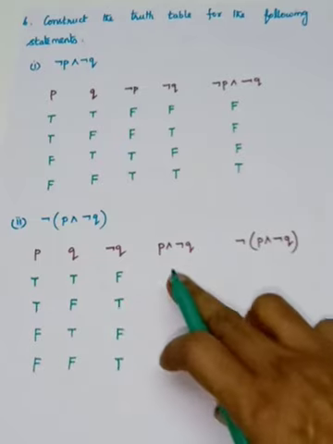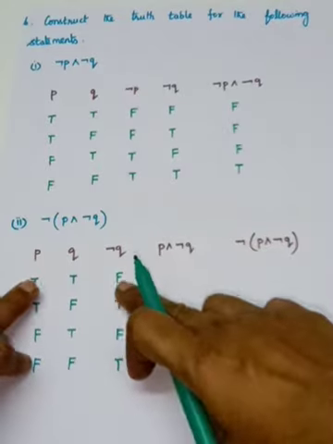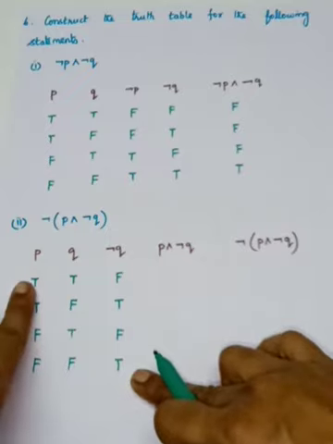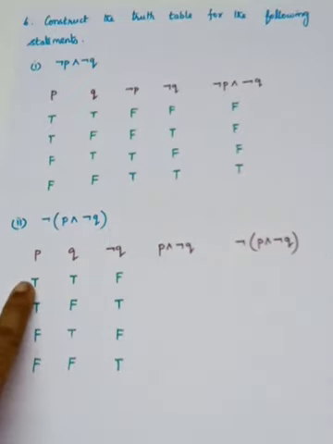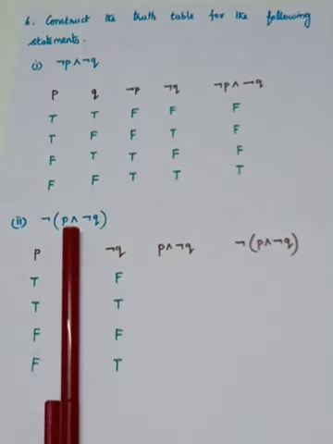So here you look at this P and negation Q. Which columns do you have to see? P is the first column, and negation Q is the third column. So you have to see the first and the third column. You should not see the second column, so you just hide it. You have to see only the first and the third column.